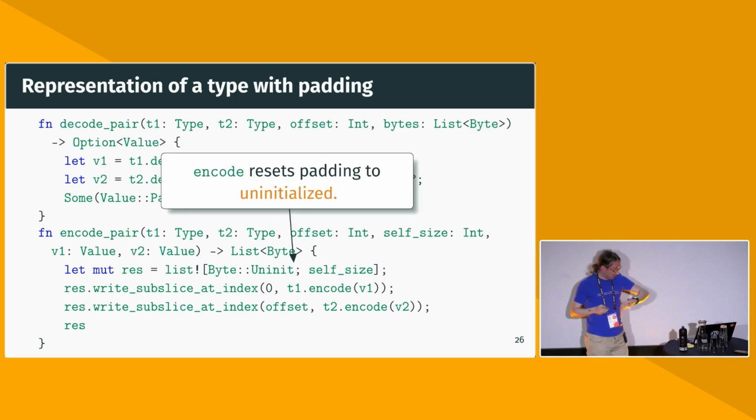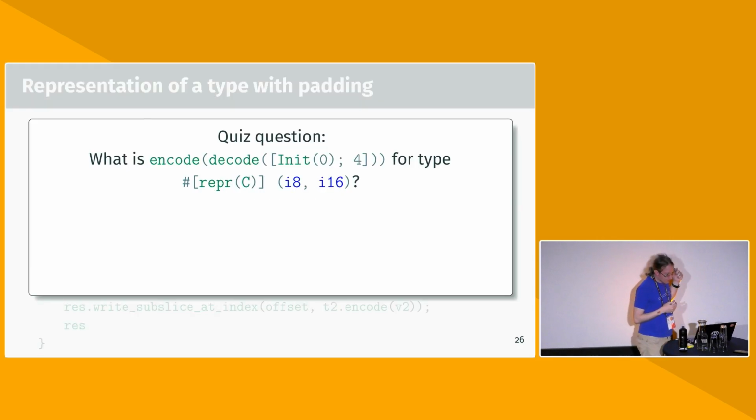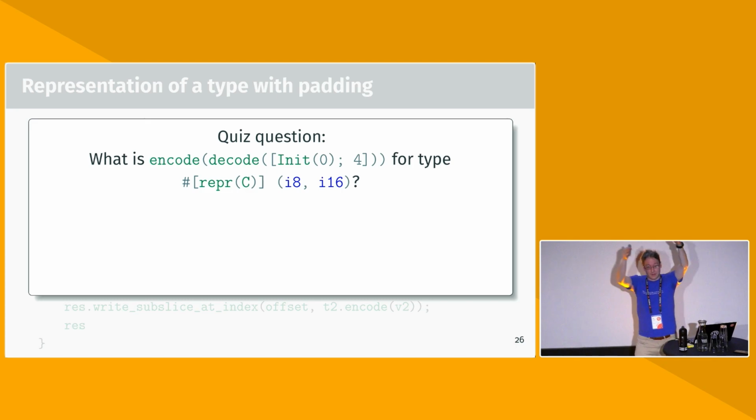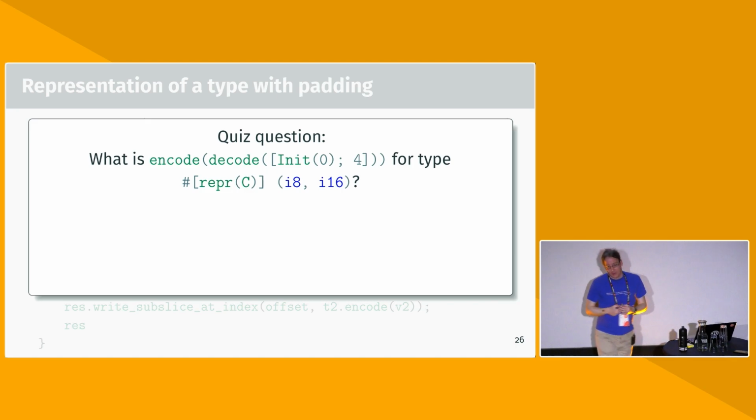So there's an interesting quick quiz question here, which is: if we start with a whole bunch of zeros, right? We have 4 zeros, and then we decode that and encode it again. So we round trip from the high-level value to the low-level representation and back, at this type, I8, I16 with a defined field layout. So there's a byte of data, then there's padding, and then there's 2 bytes of data. What happens?